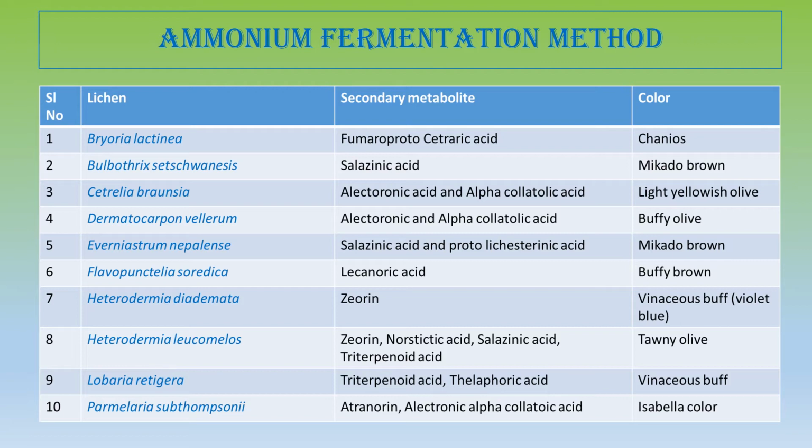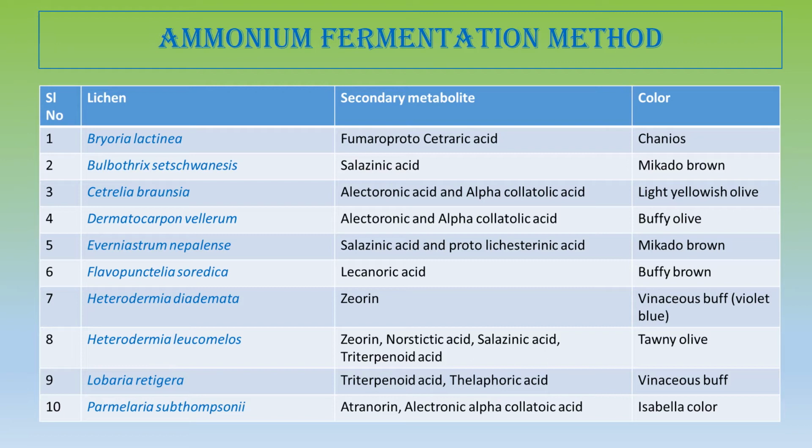Everniastrum nepalensis is a fruticose lichen belonging to Parmeliaceae and produces salazinic acid and protolichesterinic acid, having Mikado brown color by ammonia fermentation method, that is steeping in urine method.